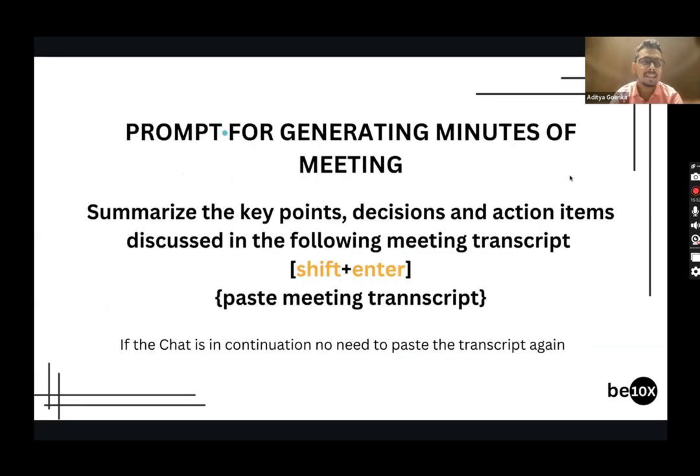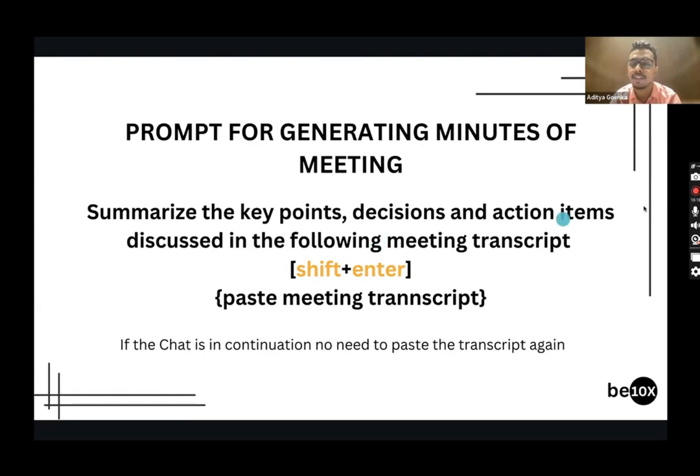Let's say your boss, your manager asks you to generate minutes of the meeting. Do you want to generate minutes of the meeting in a single minute? Your meeting got over, your manager asks you to write down the minutes, and you already have the minutes in 1 minute after the meeting is over. How many of you want something like this?